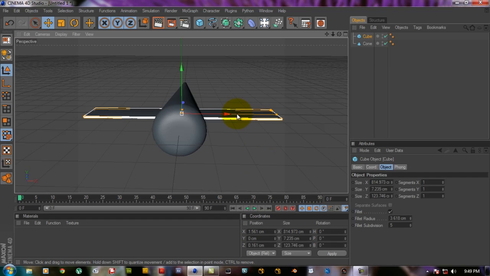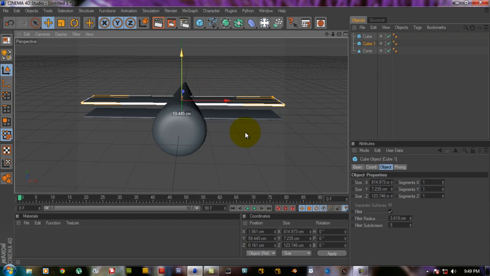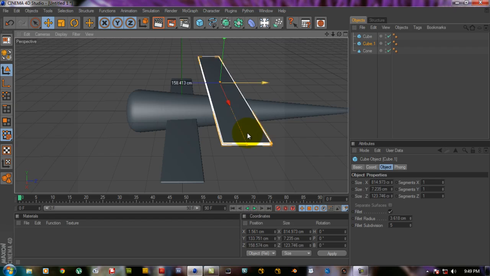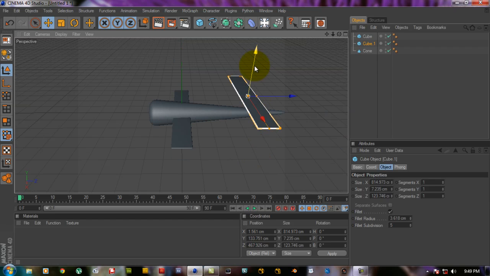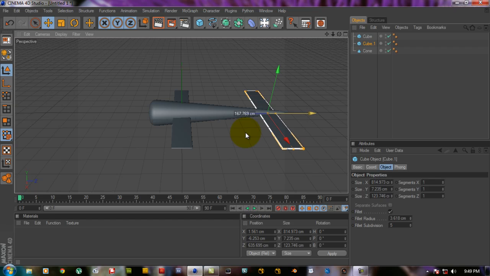So let's duplicate it, hold down Control and duplicate it. Now check that. I'm using Alt for camera, Alt for movement, so follow it. Okay, in this I'm going to make it very short so that it looks like the back wing, the back of the plane. Yeah, it's awesome.